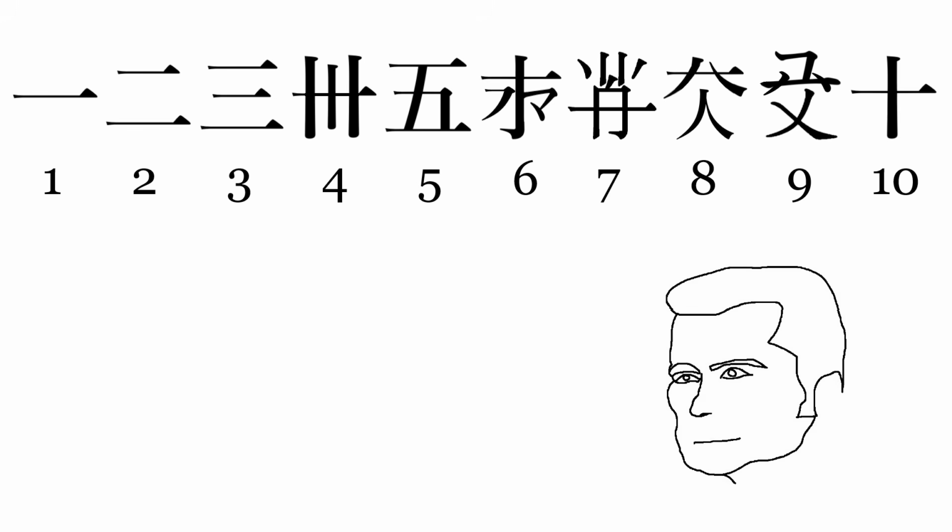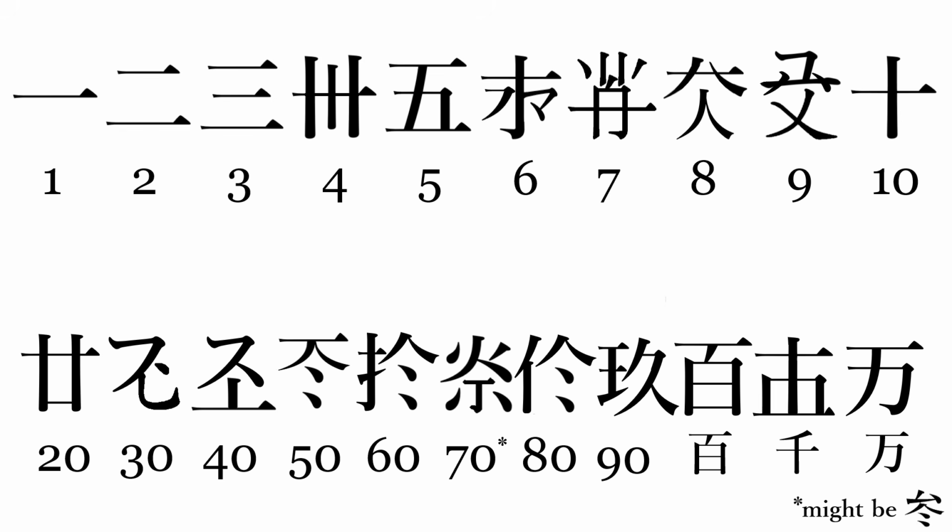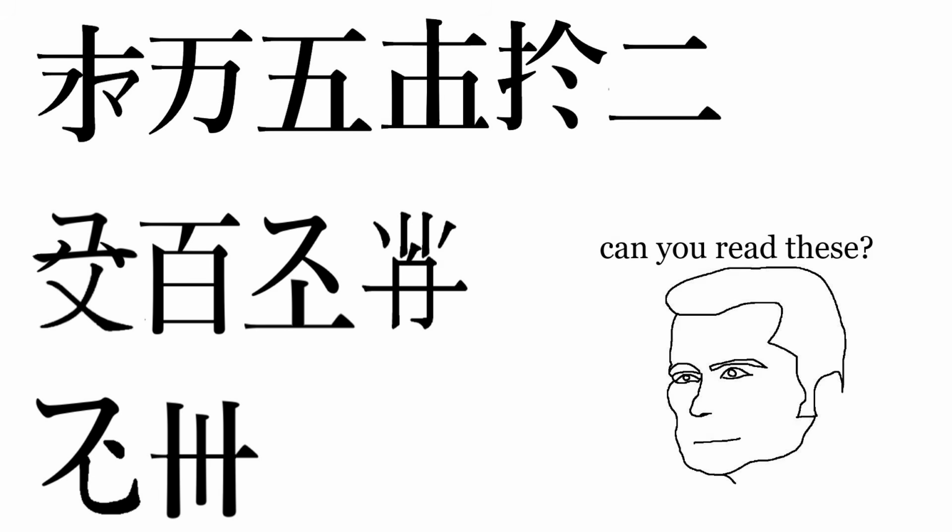Other changes the script has that I thought was pretty dope is that they have their own characters for multiples of 10. Here are the numbers from 1 to 10, and then here are some of those multiples of 10 numbers that they've been able to identify. Sadly, as far as I know, there's no characters for multiples of hundreds or thousands or 10,000. You just apply them normally, except for multiples of 10.